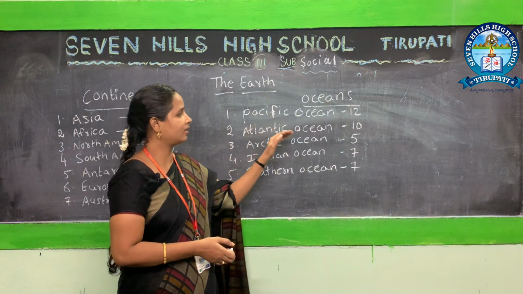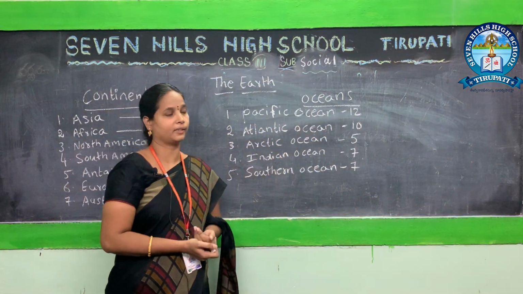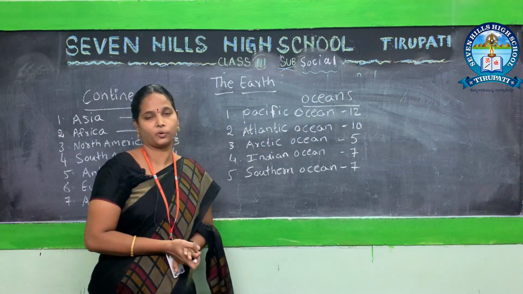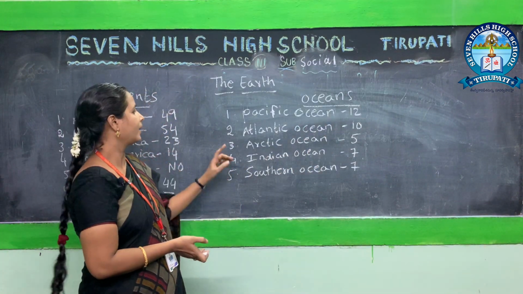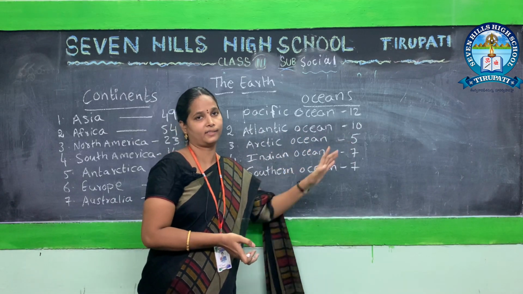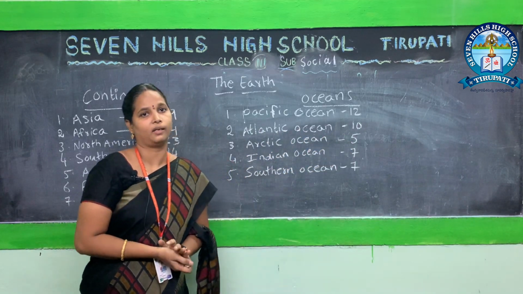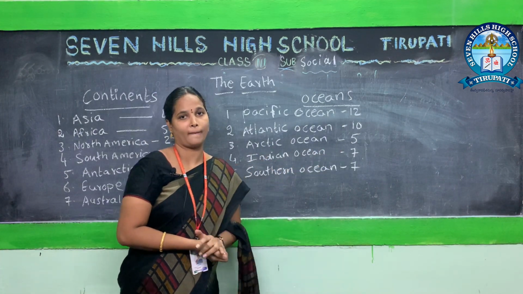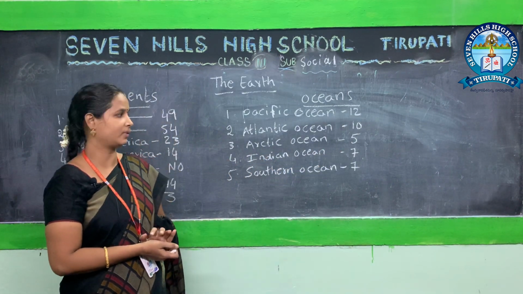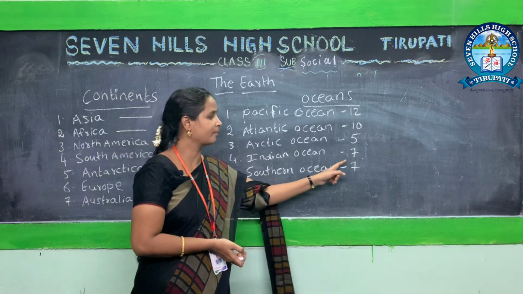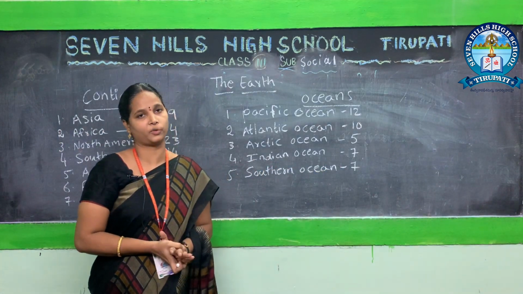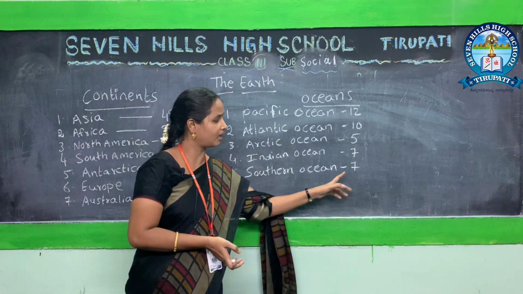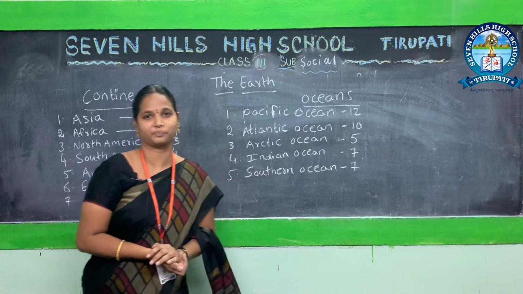Okay children, an ocean is a combination of seas. In each ocean we have some seas inside it. Pacific Ocean has 12 seas. Atlantic Ocean has 10 seas. Arctic Ocean has 5 seas. Indian Ocean has 7 seas. Southern Ocean also has 7 seas.